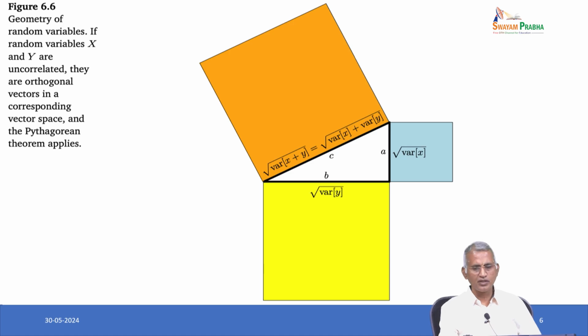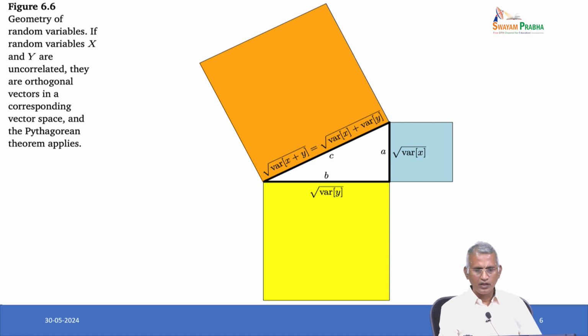So, this is the picture representation of a right angle triangle of the 2 random variables x and y, and these are uncorrelated, and they are orthogonal vectors in the corresponding vectors a and b, because a and b are perpendicular to one another, and with the help of the right angle triangle using the Pythagorean theorem, hypotenuse square equals sum of the leg squares.